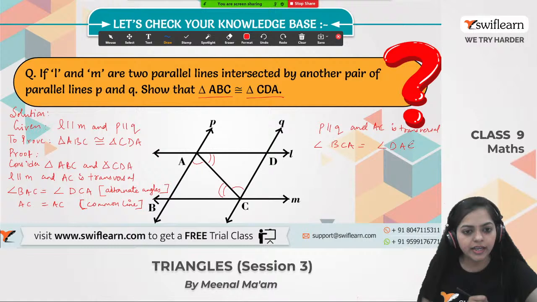What we have to prove? We have to prove that triangle ABC is congruent to CDA, and we have already proved it. Okay, so this is the first question, and in this way we have to solve the question.